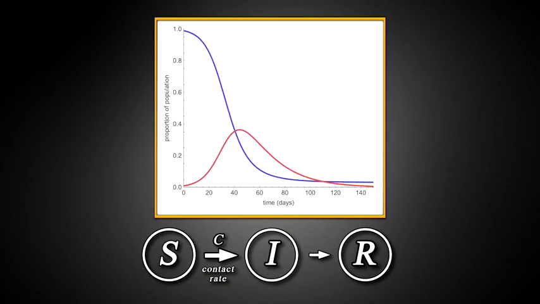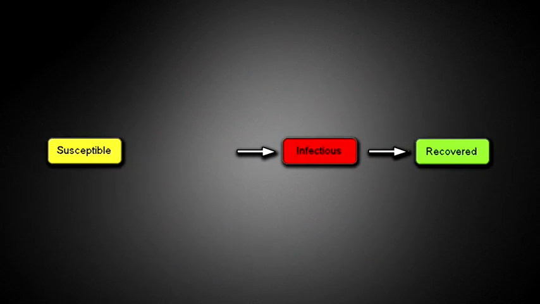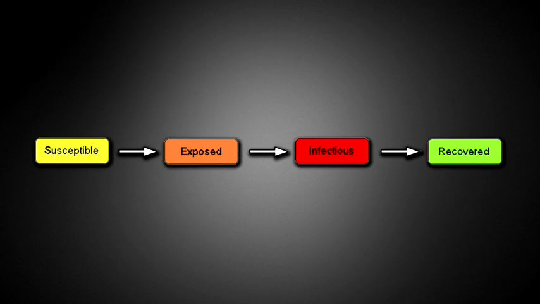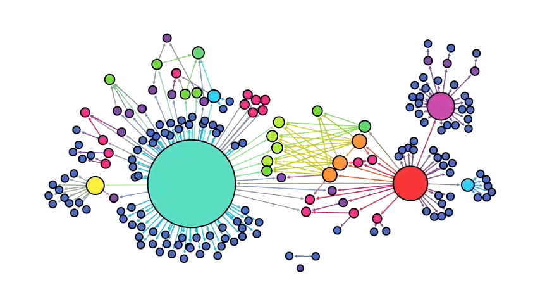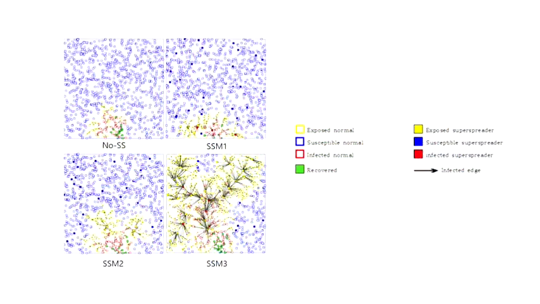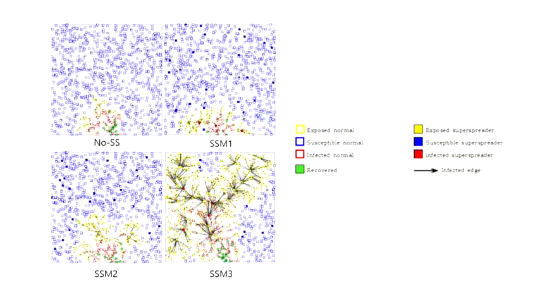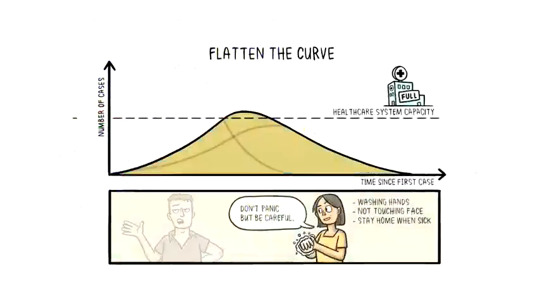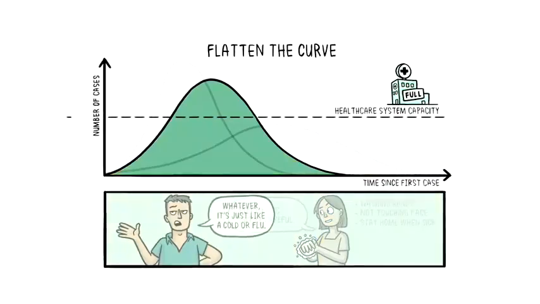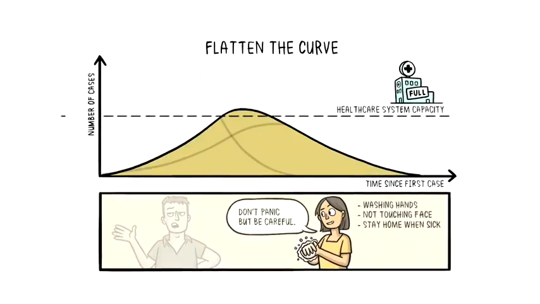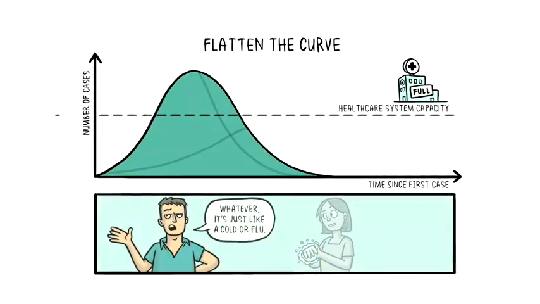And this SIR model is only the start of what epidemiologists know. Even more accurate models include more groups, like the exposed, between susceptible and infected. That's important because the coronavirus appears to have a long period before the signs of infection appear. And these models now run on computers as part of large-scale simulations, including agent-based models which track and predict the stages of a pandemic more accurately than ever before. All of that work points in the same direction. If we, and it does take all of us, act quickly, the sooner the better, we can minimize the impacts and save lives.